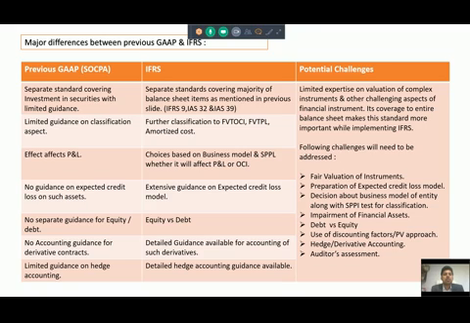Now equity versus debt: if there are convertible instruments like convertible debentures, then this convertible instrument will be bifurcated between two parts, financial liability and equity, and based on the present value calculation using the market rate as a discounting factor, you will find out the liability portion and equity portion, and you will bifurcate this. This will of course provide you the correct picture of the debt equity ratio.